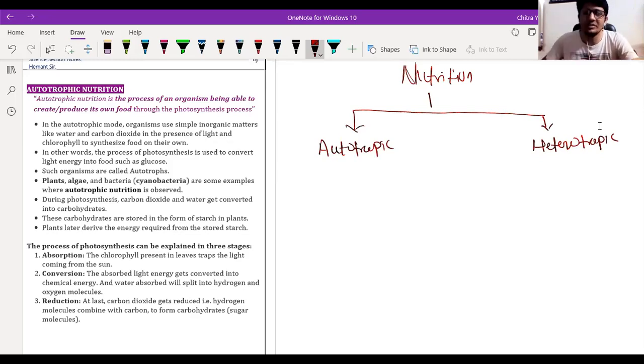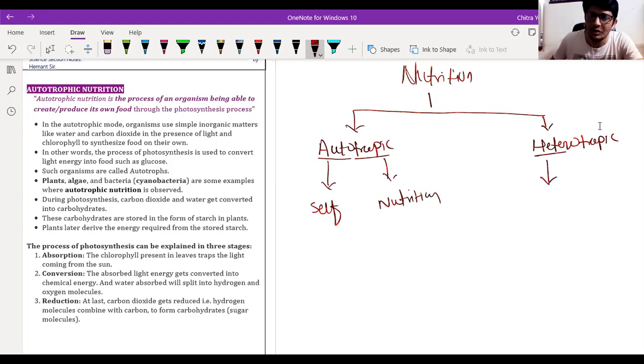Okay, so first we have to discuss what is the basic meaning of autotrophic and heterotrophic nutrition. So here the word auto means self, and the word trophic is for the nutrition. Then here we have hetero, which means from others, or we can say those that depend on others. And again here the word trophic means the nutrition.